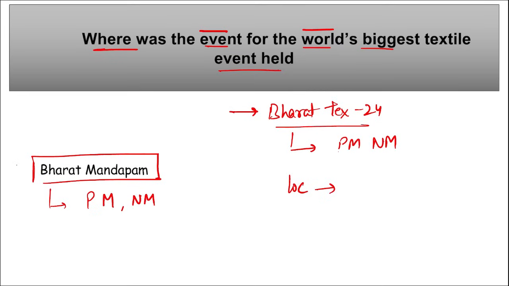This is the first venue. The second venue, remember, is Yashobhumi. These are the two venues that you need to remember, but the first and important one is Bharat Mandapam and the second is Yashobhumi. These are India's two largest exhibition centers where the Bharat Tex event took place.